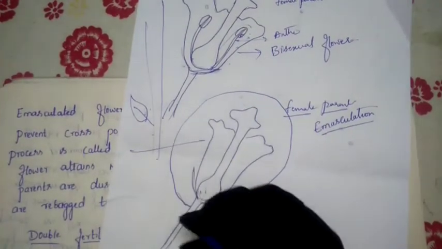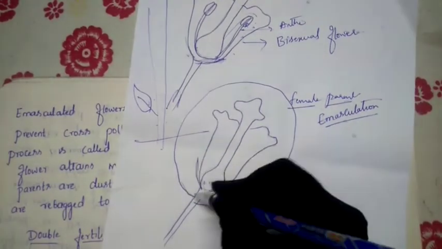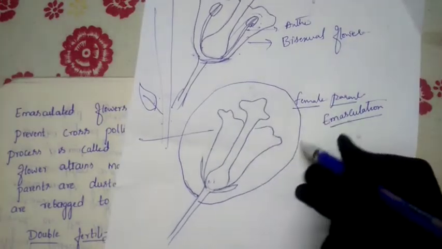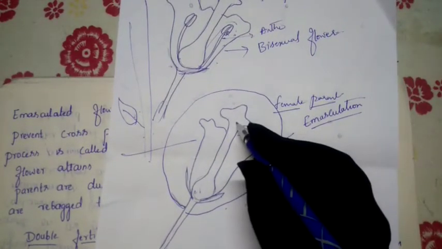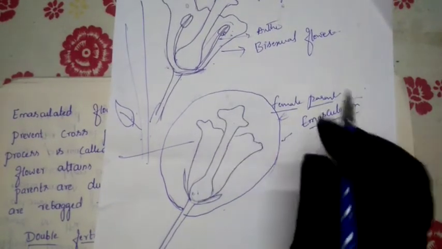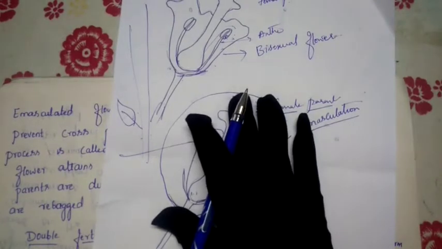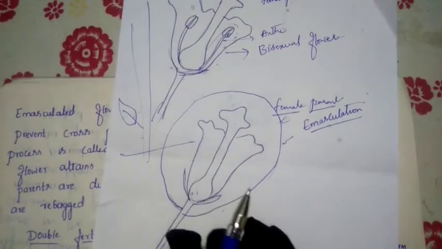We will keep a transparent cover, a transparent polythene bag, and with the help of this we'll cover this flower. So if insects come or the wind blows, they are unable to reach the stigma. That way we can avoid unwanted pollination, and this process we call bagging.